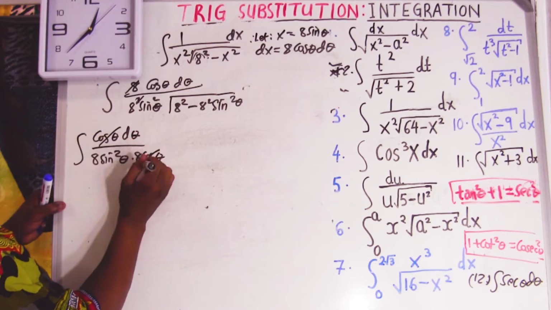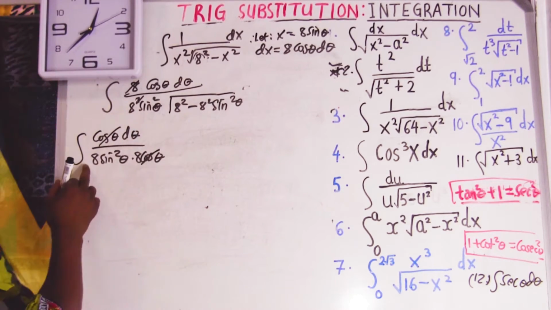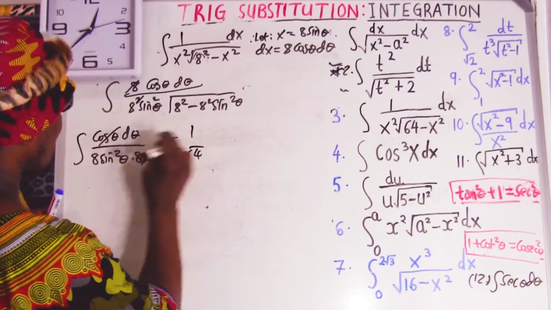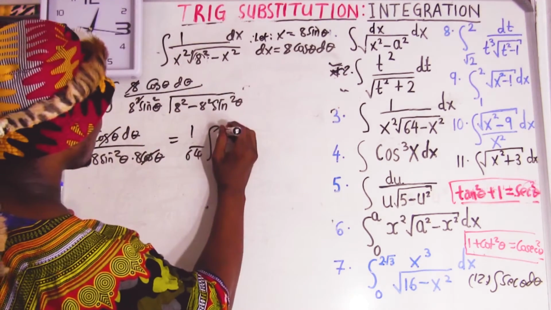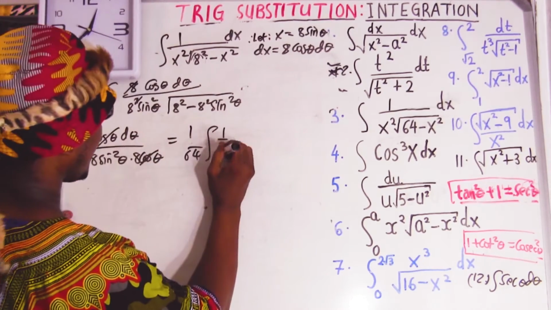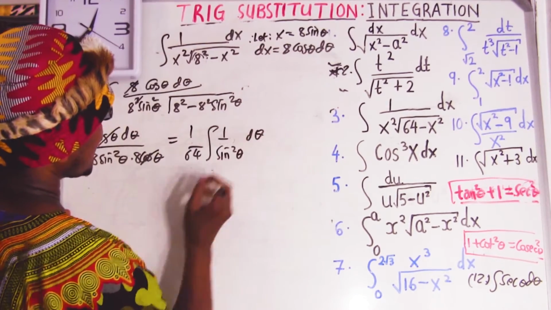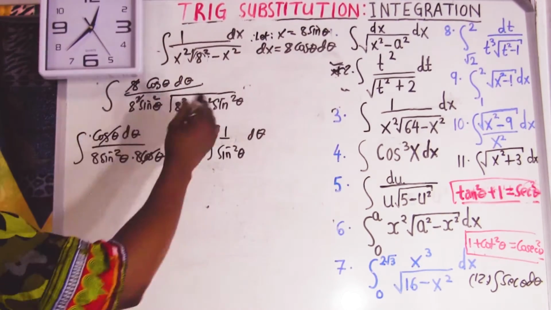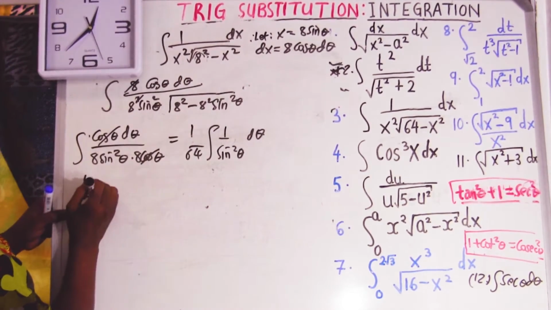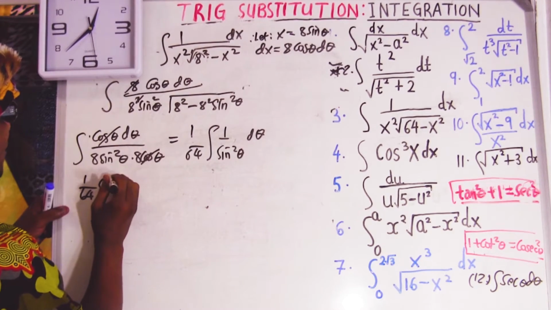Okay, cos theta cancels. This is going to give us 64. So 1 over 64 is going to go at the back, because this is 1 over 64 and the integral of 1 over sine square d theta. But what is 1 over sine square? 1 over sine is cosec. So in that case, it's going to be 1 over 64 and it's going to give us cosec.